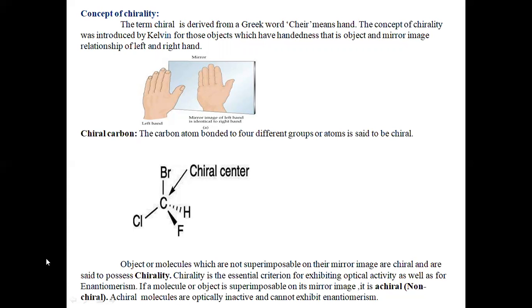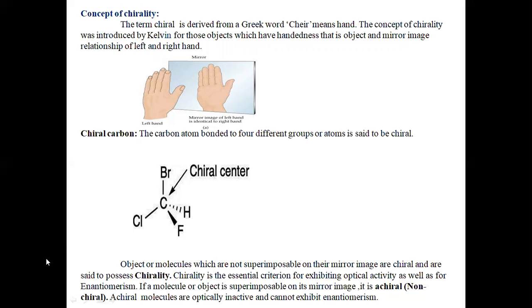This we call non-superimposable. Superimposable means the thumb should be on the thumb. But if I keep both hands on one another, the thumb will not be on the thumb and the other fingers will not be on each other. That type of compounds or objects we call non-superimposable, and they possess chirality.